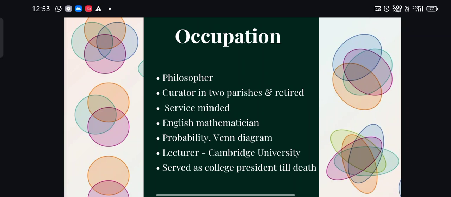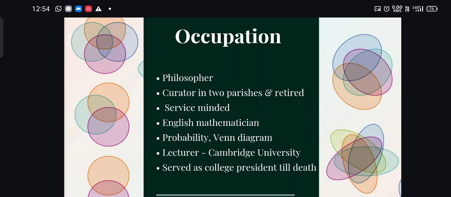Telling about his occupation, he was a philosopher, one who worked for social reforms. He always told people to do good services to the society. Also he was a philanthropist who did many activities on his own for social reforms as well as for the good of people. He was a curator in two parishes, and later he retired when he found that his ideals were not running parallel with the church rituals. He retired from priesthood, but later also he followed the same service mind.